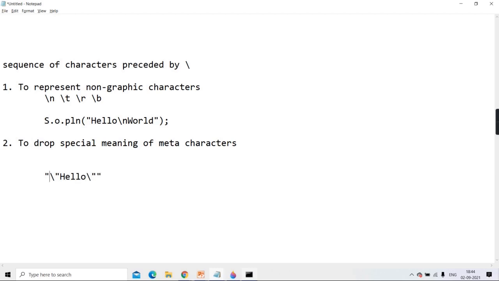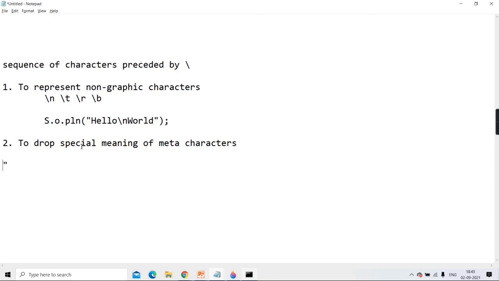So now is this backslash informing the compiler, please drop the meaning of this character double quote? So now will this double quote be treated as a meta character, or will it be treated as double quote only? Will it be treated as literal double quote? Yes, sir. Yes, means will it take its special meaning? No. Getting? So the second use of escape sequence is clear to you.